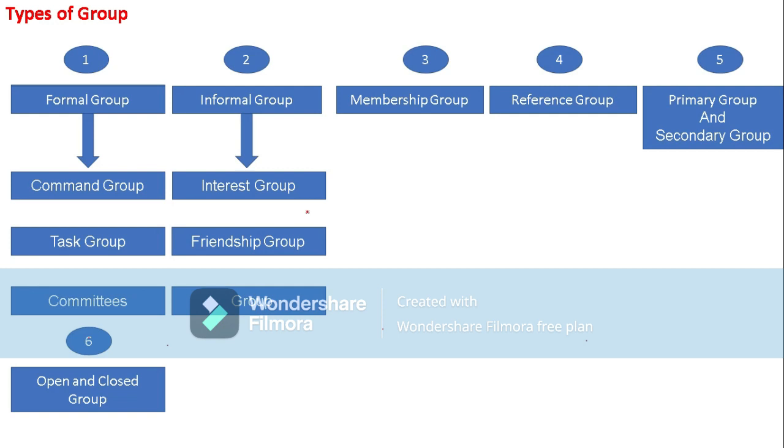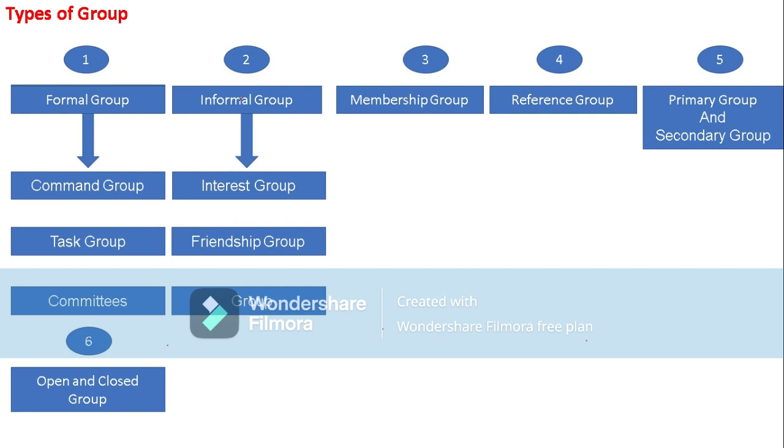Here all of them have the same interest or objective, a common goal among the members of the group. Coming to the friendship group, these groups can be based on the same age group, same political beliefs, hobbies, etc. It includes close friends or relations, and that is known as the friendship group.